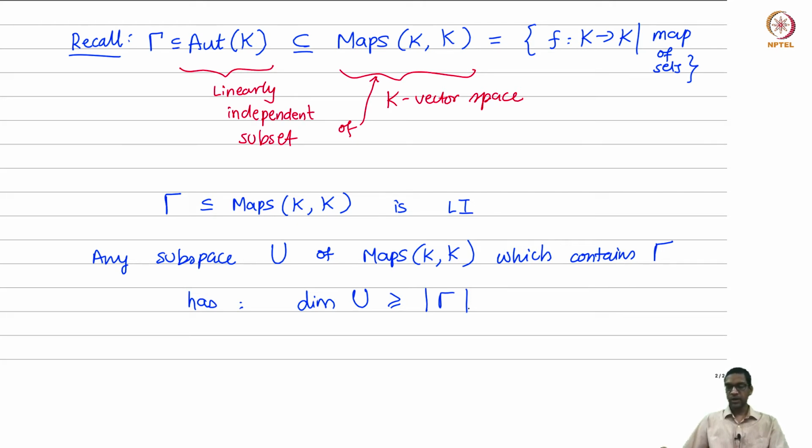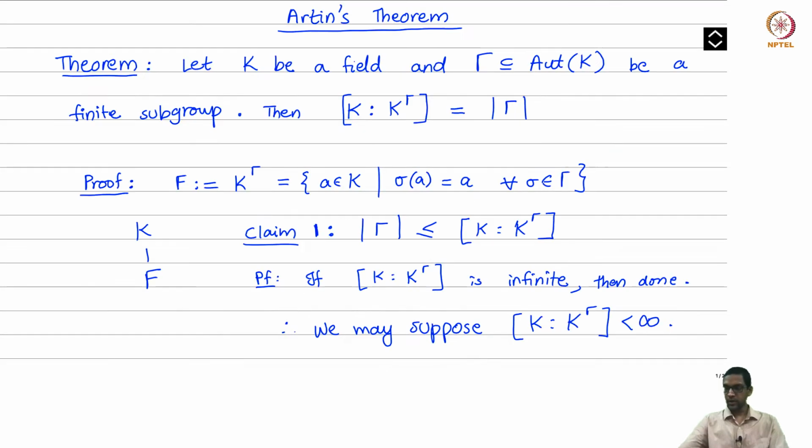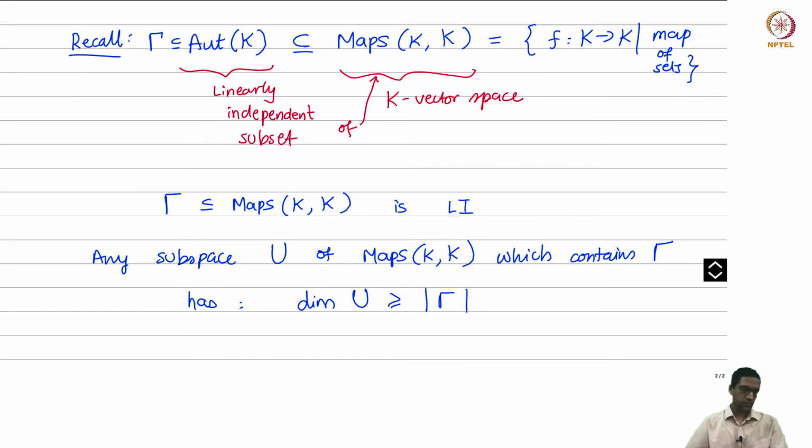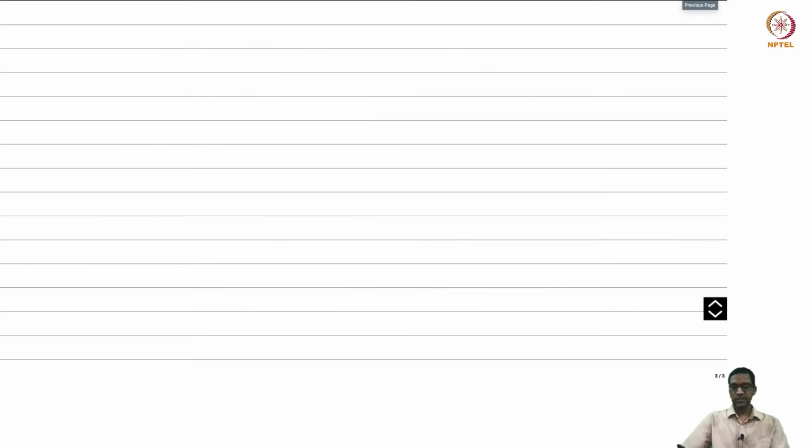So that's going to be our approach. We are going to prove this inequality by producing a subspace U inside Maps(K, K) which has dimension equal to the degree of the extension. So the right hand side will be realized as the dimension of some subspace of the space of maps. In this case it's not too hard to construct this subspace.